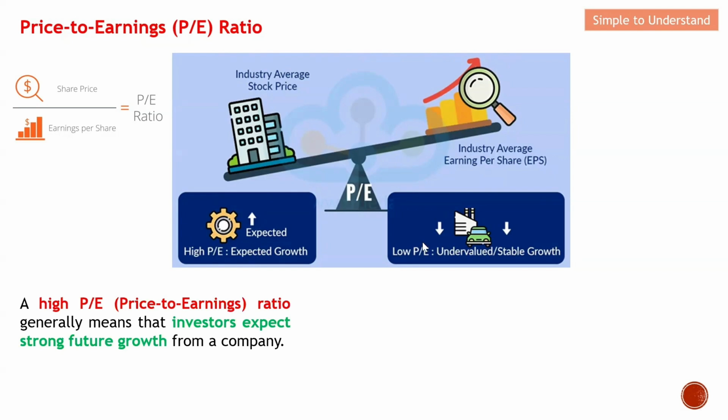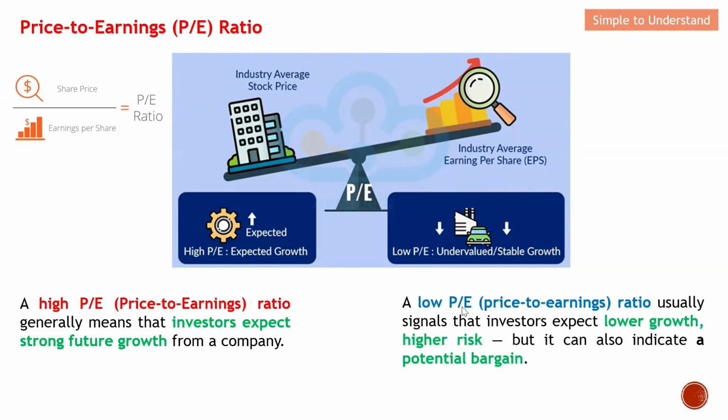On the other hand, we may also prefer a low PE ratio. Although it is a low PE ratio, this actually anticipates lower growth and some form of risk. However, this can be a potential bargain. Let's take a look at this equation to understand better. For example, if the PE ratio is low, from here you can see that this is actually low. So therefore, the share price is also low. And with a lower share price with the same earning per share, this means that our ROI can be shorter. So this can also be ideal on the other hand.